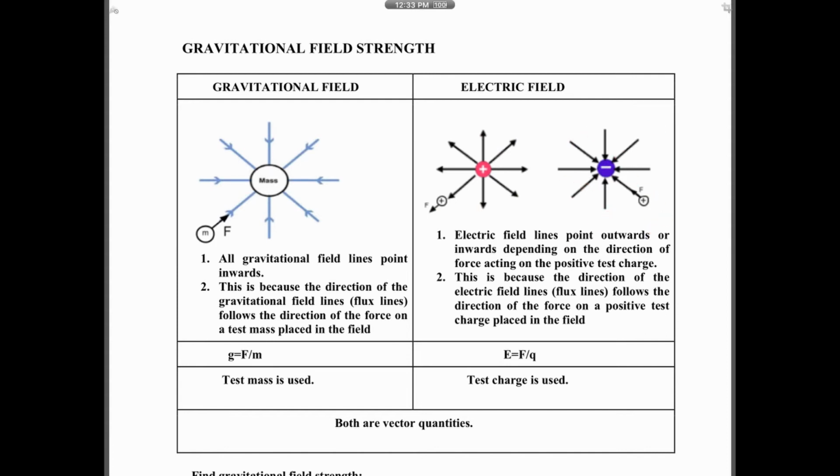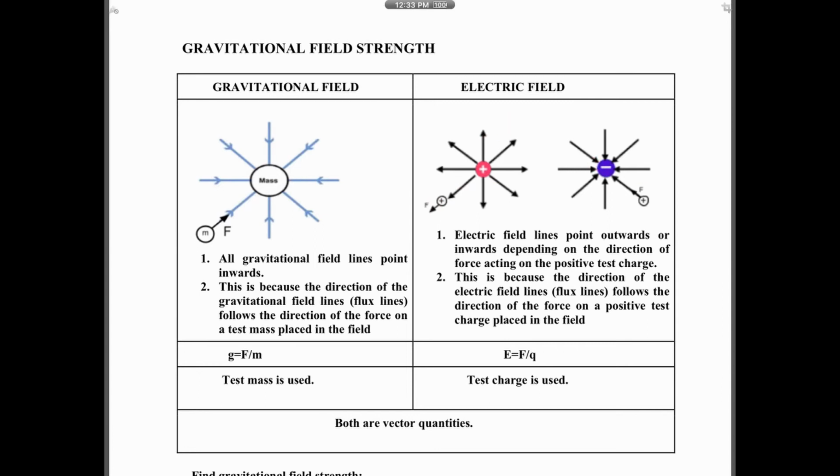Okay? Now, for gravitational field, we use a test mass. That means if I wanted to draw the gravitational field for this mass, I put a test mass everywhere. Now, didn't Newton say that this test mass will always be attracted? So the test mass is attracted, the force is inwards, so all your field lines are inwards. Do you understand? So for gravitational fields, they're always inwards towards the mass. It's never outwards. Why? Because the force on any test mass is always attractive. Whereas for electric field, the forces can be repulsive or attractive. That's why you have lines going out and inwards also. You see the difference here?